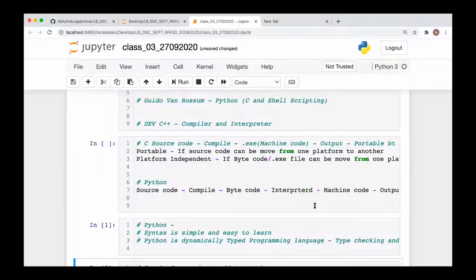So we are executing it, and the compilation is done internally. We don't tell it explicitly. No, you don't have to do it explicitly. When will the compilation process start? When you click on run, internally it compiles, generates the bytecode and interprets it. You don't have to do it explicitly.